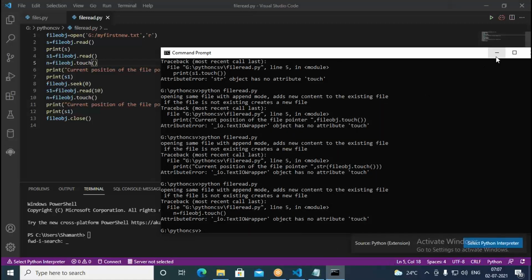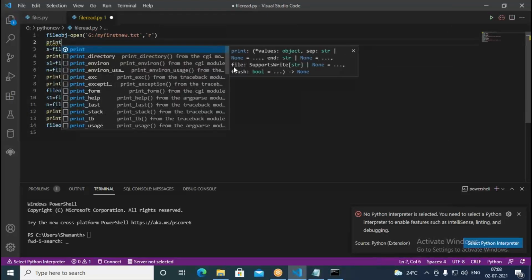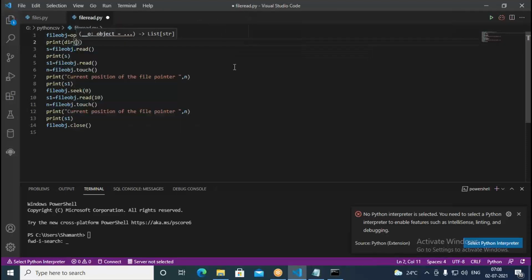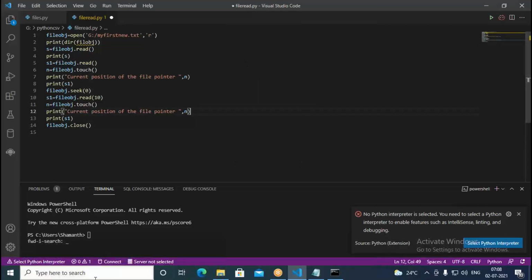Okay, so let us see the methods available in this. We can go with this. Then here print dir followed by file obj. We can find here what methods. Touch function is going to give you exactly where the cursor in the file is. So here you have read up to 10 characters. So from 0 to 9, it has read data; in the 11th position, currently the cursor is. So from there you can read the rest of the data. Like that we use. So touch can give you where exactly the file pointer currently is.